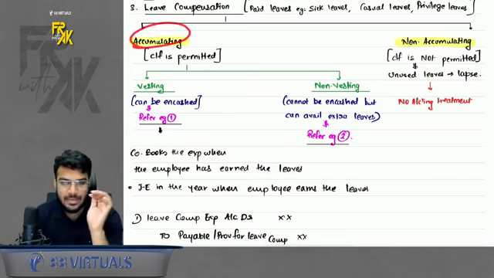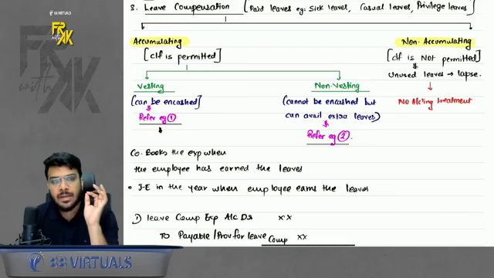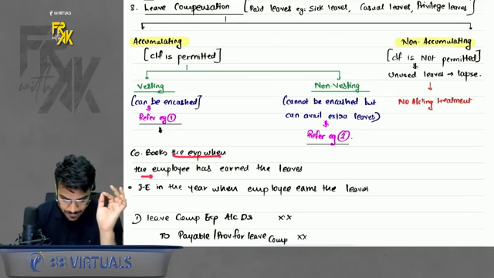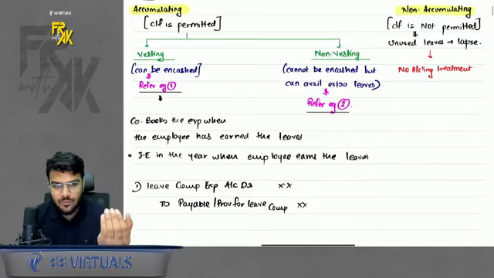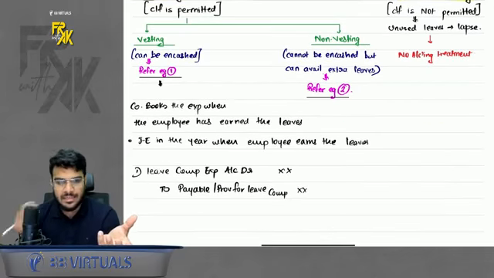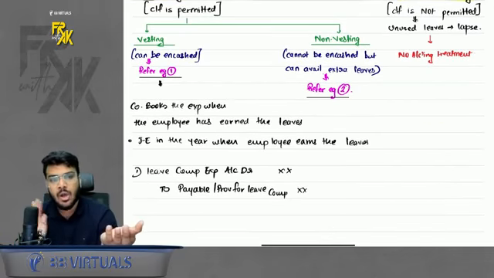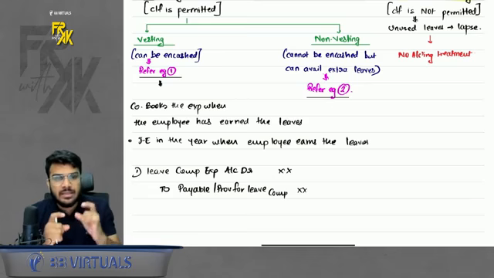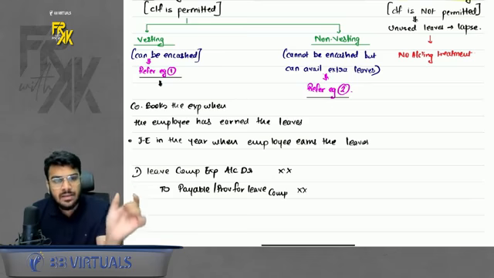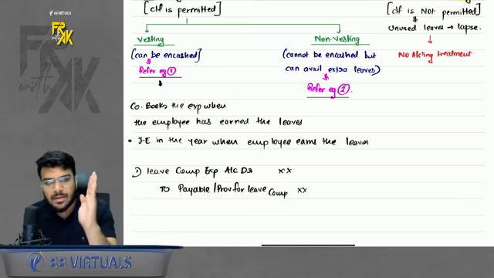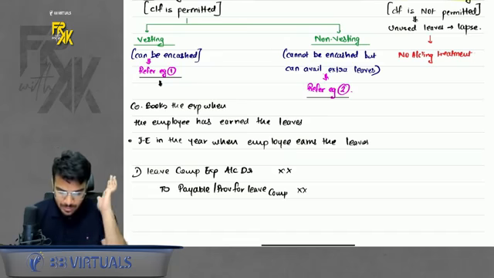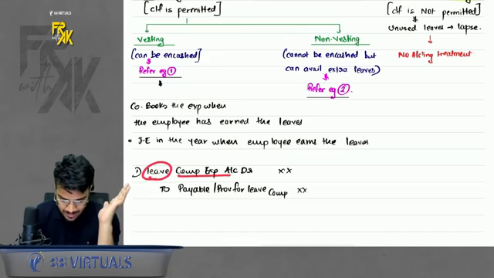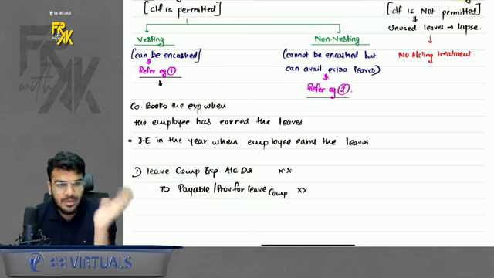Okay. In both these cases, do remember one thing. The company books the expense when the employee has earned the leave. So for these 30 days in the next year, either the company will give extra money or the company will give extra leaves. But when did the employee earn these leaves? It earned these leaves in the current year. So for these leaves, the company books an expense and payable. The company says leave compensation expense to payable or provision for leave compensation.